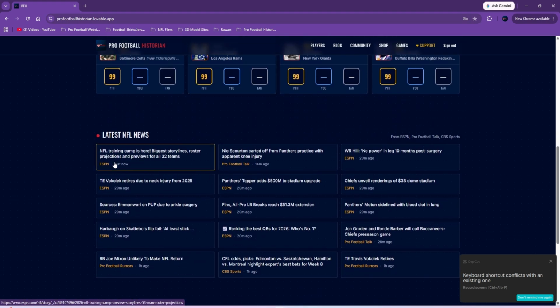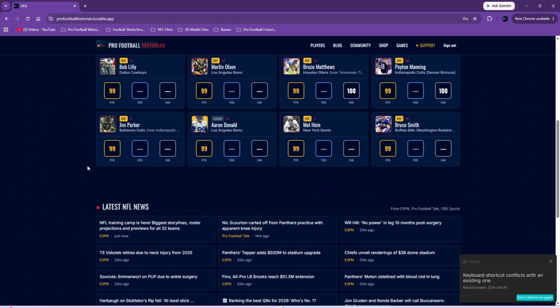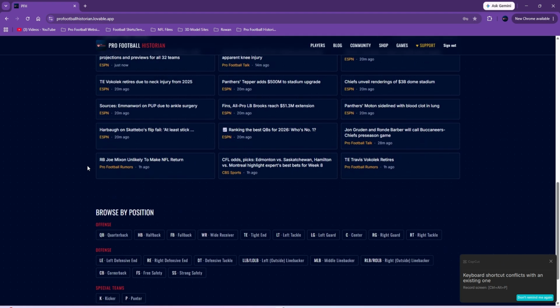It really includes news, includes different players. Again, we don't have all the players like Pro Football Reference and sites like that. They have pretty much any player that's played a game. We're going to try to include any significant player, even players that just played on the practice squad. We might even include them.